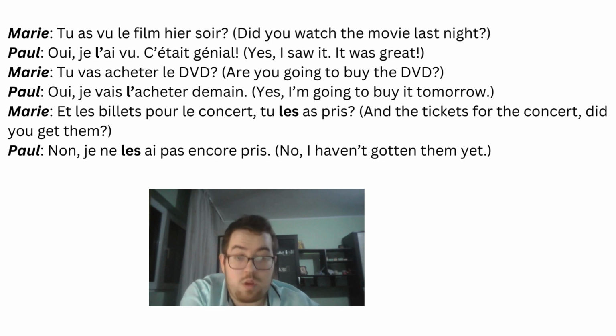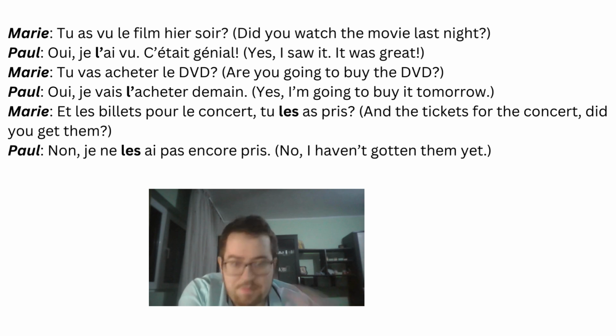Notice the fact that we also apply the elision rule because we have le and e, the first one ends in a vowel and the second one starts with a vowel. So the elision rule is applied here. Oui, je l'ai vu. The same happens for all the others. If you'd like to, you can also write down in the comments the explanations and how the other three scenarios of direct object pronoun have been applied.